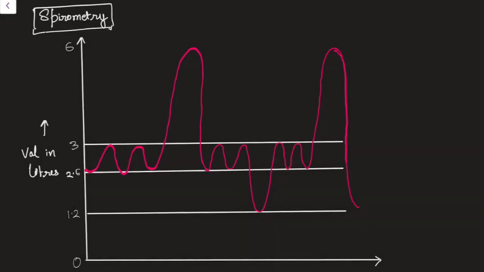Now let us start with spirometry. Spirometry is nothing but where we measure the lung volumes and capacities. The simple difference between volume and capacity is that capacity is the sum of multiple volumes. Just remember this much. Capacity is just the sum of different volumes. First, let us start with the different volumes.